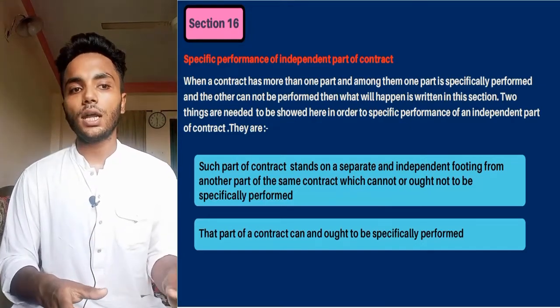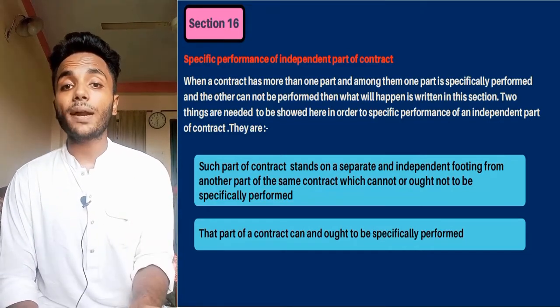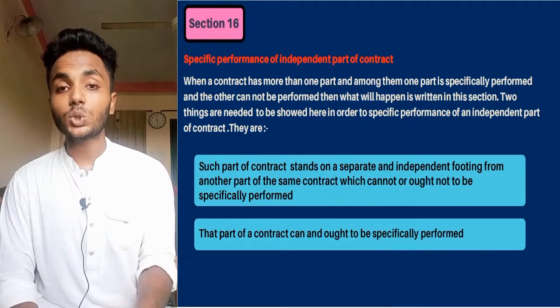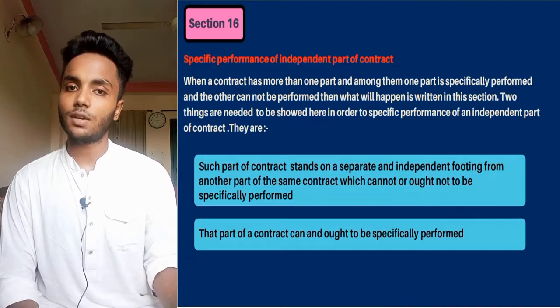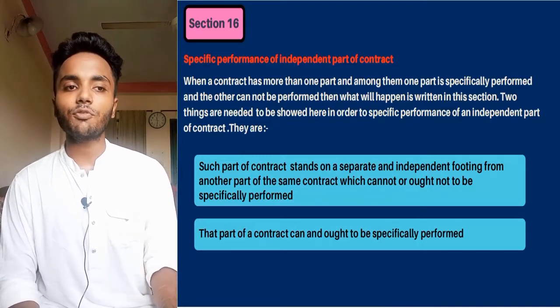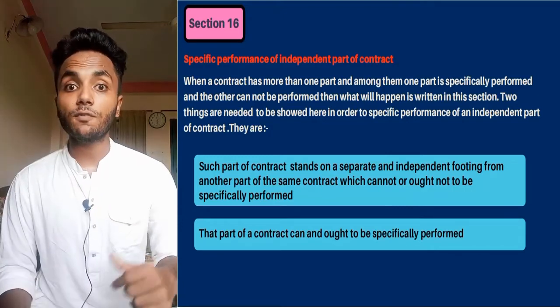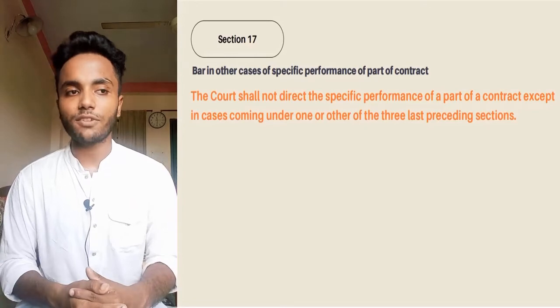And this part of the contract can and ought to be specifically performed. So it needs to be shown that this independent part can and ought to be specifically performed. If these two conditions are fulfilled, then the independent part of that contract can be ordered to be specifically performed under section 16. Now we will see section 17.